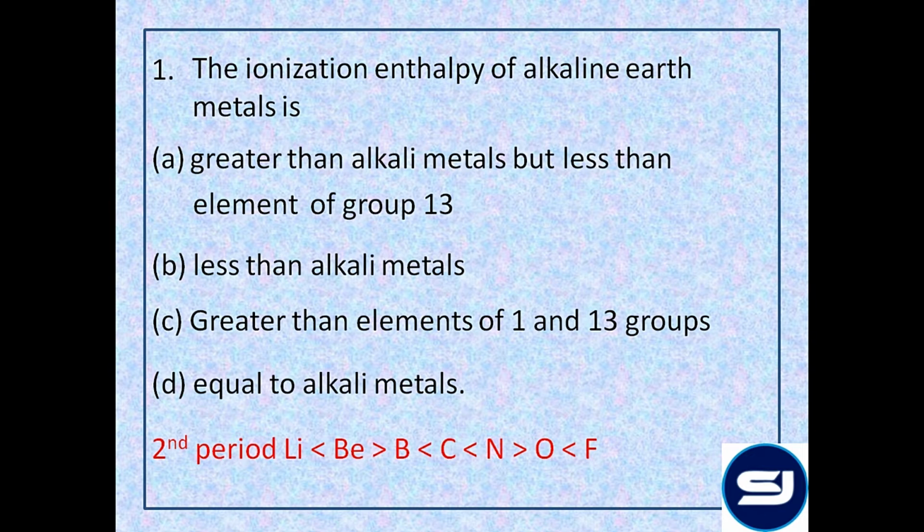Hence, the ionization enthalpy of beryllium is greater than boron. Moving ahead, the nitrogen has a stable half-filled configuration of ns2np3, due to which again the electron removal is difficult and the ionization enthalpy of nitrogen is greater than oxygen.